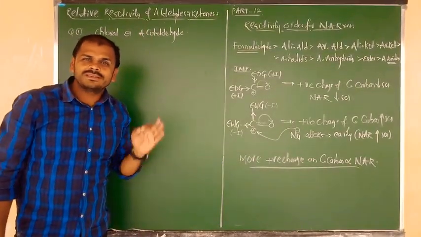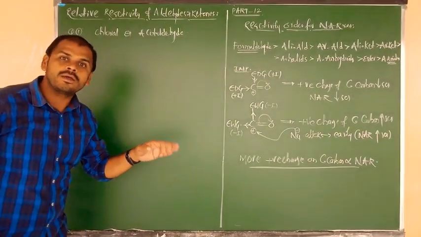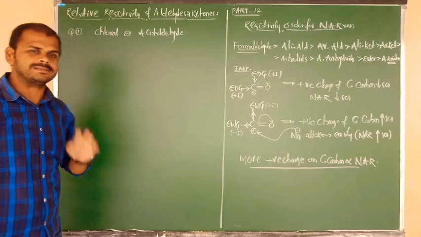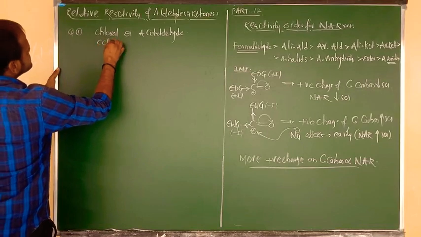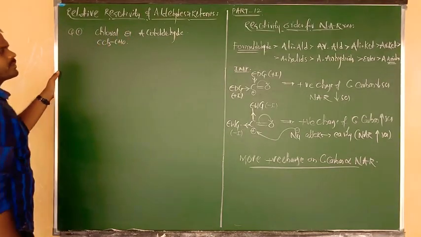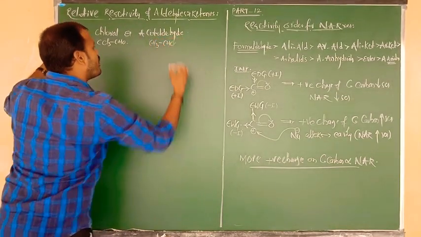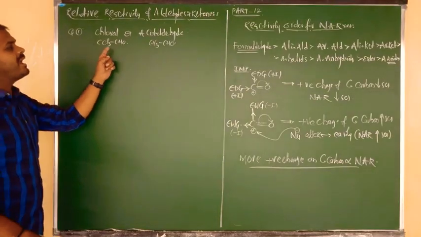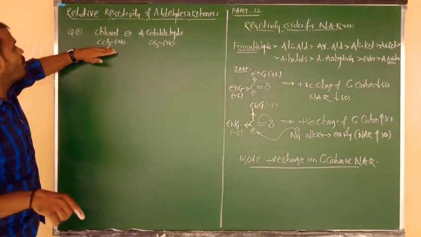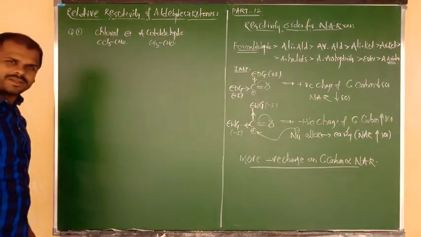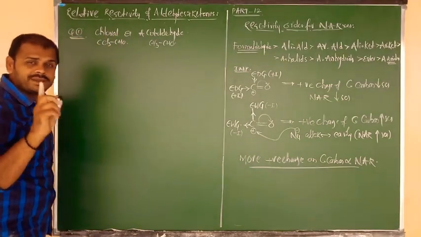Acetaldehyde formula, you know that CH3 bonded to CHO. And what was the formula of chloral? CCl3 bonded to CHO. Yes or no? Yes. So listen carefully. Once again I am going to write the formula. Chloral formula is CCl3 bonded to CHO, and acetaldehyde formula is CH3 bonded to CHO. Here this is CCl3 and this is CH3. This is acetaldehyde, this is trichloroacetaldehyde. Okay beta?